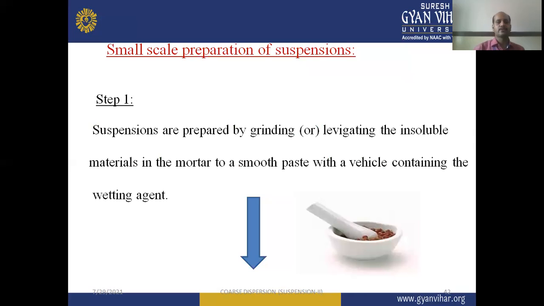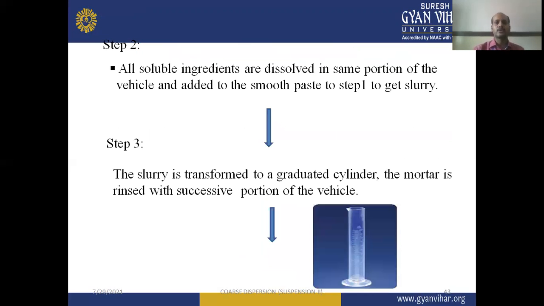First, we have to see the small scale preparation of suspension. In step one, suspensions are prepared by grinding or levigating, or smoothing, the insoluble materials in the mortar to a smooth paste with a vehicle containing the wetting agent. So first we have to mix the wetting agent, vehicle, the solvent with our dry solid powder. All soluble ingredients are dissolved in the same portion of the vehicle and then added to the smooth paste of step 1 to get slurry.